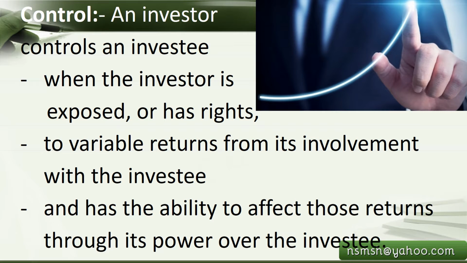Let's understand the term control in this part of the lecture, relating to consolidation of financial statements of a group of companies.